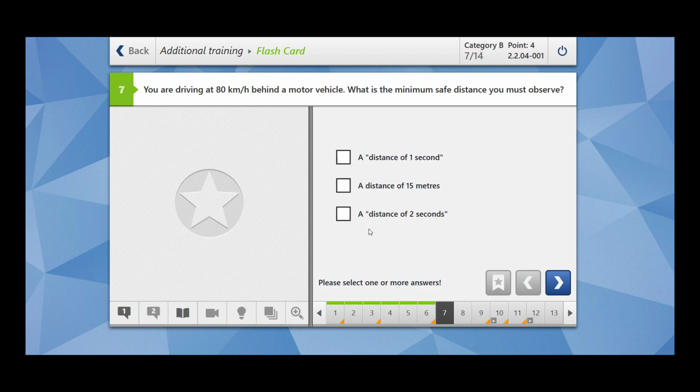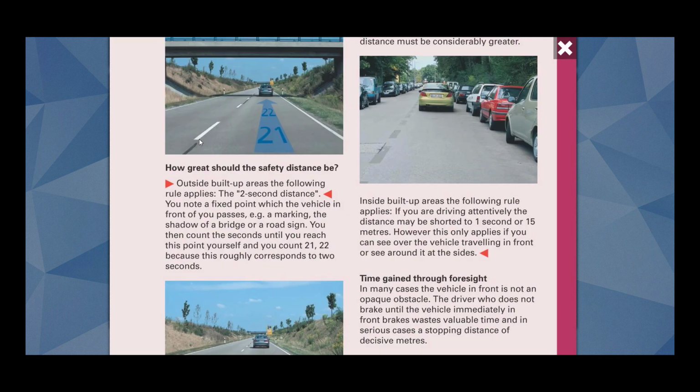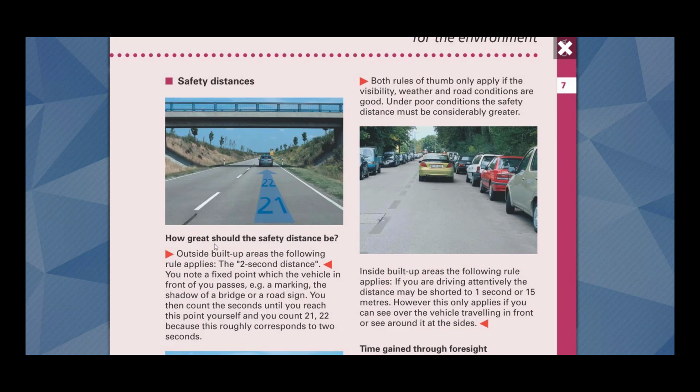But if there's no option of 40 meter, a distance of 1 second, a distance of 15 meter, has to be kept whenever you are driving inside built up area. But here we are talking about outside because we are driving at 80 km per hour. Then there's another rule of thumb which says a distance of 2 seconds. How great should the safety distance be? Outside built up area, the following rule applies, the 2-second distance.